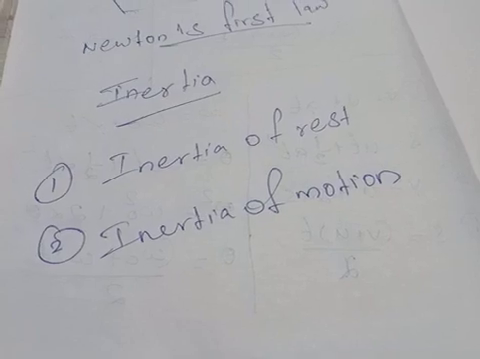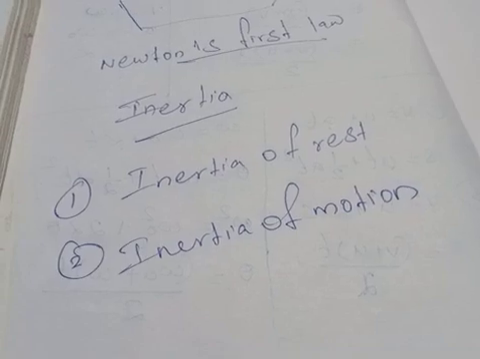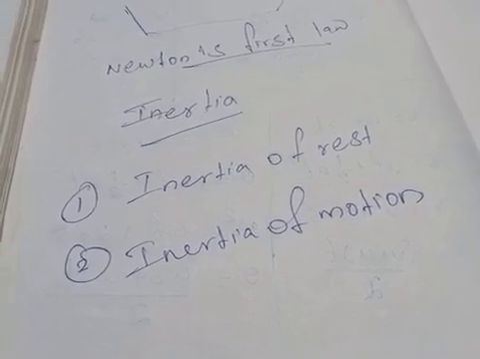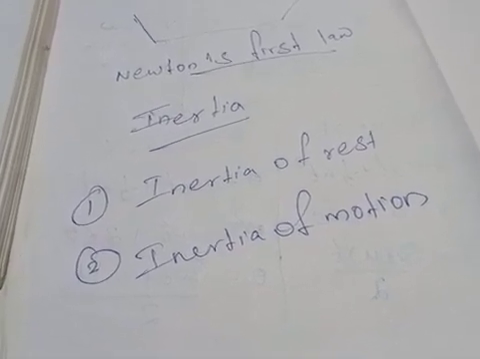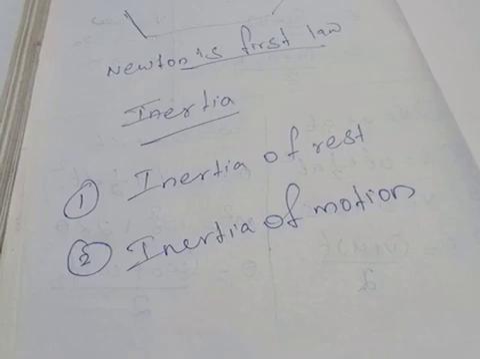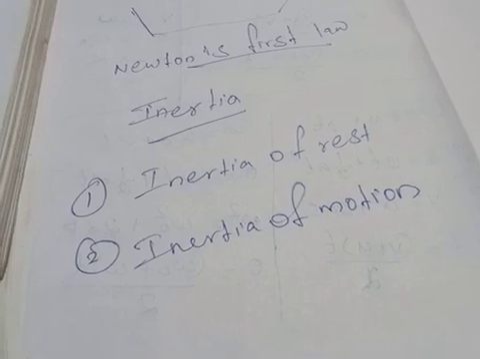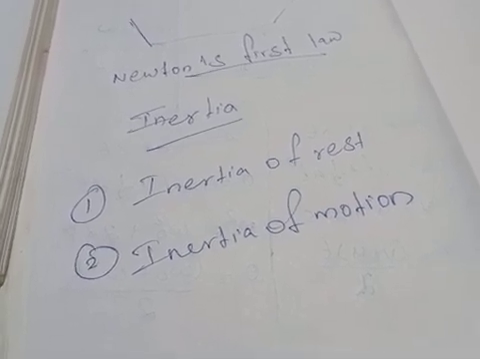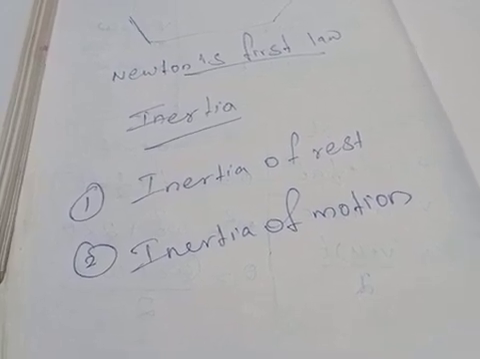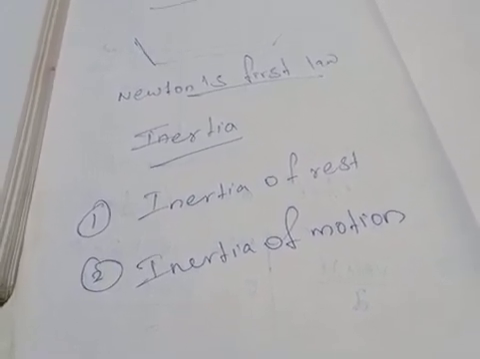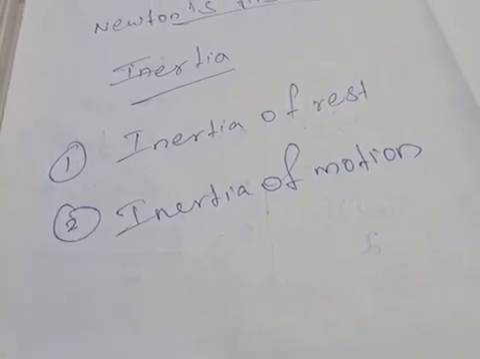Why is this happening? The bus is moving, which means we are in a state of motion. Suddenly the driver applied the brake, so the bus stopped suddenly, but we are unable to change our state of motion to rest. We are not changing our state of motion to rest. That is what we call inertia of motion.